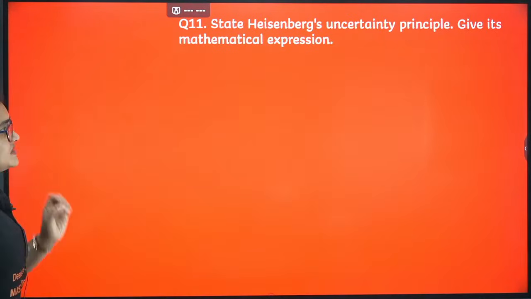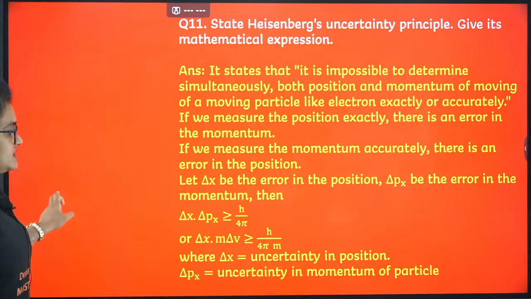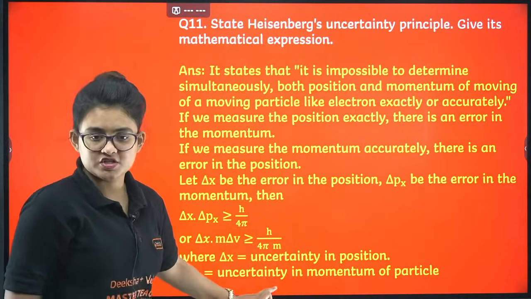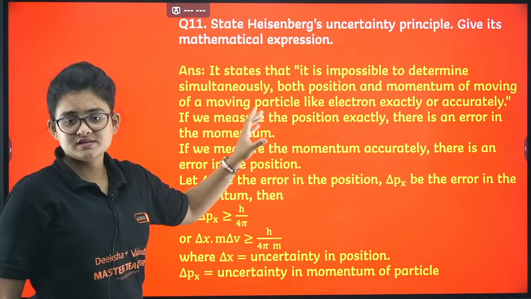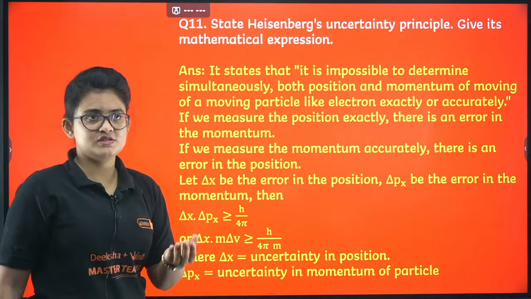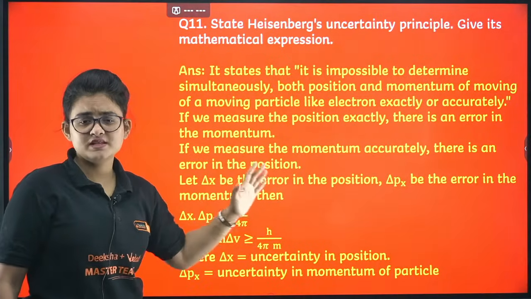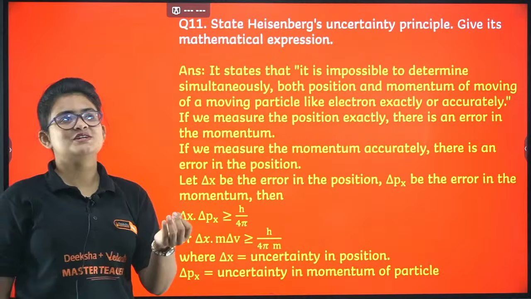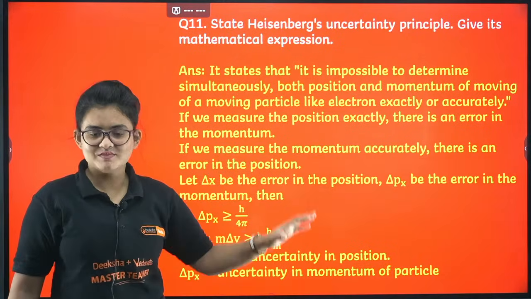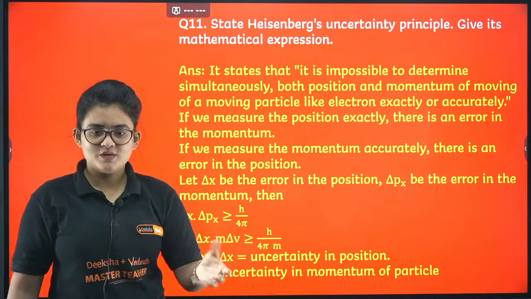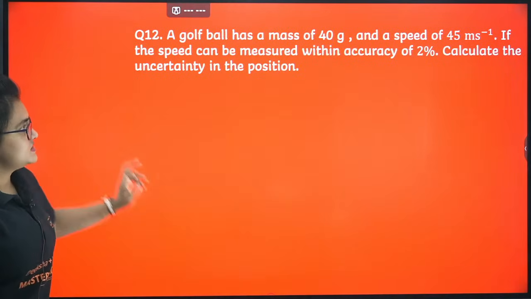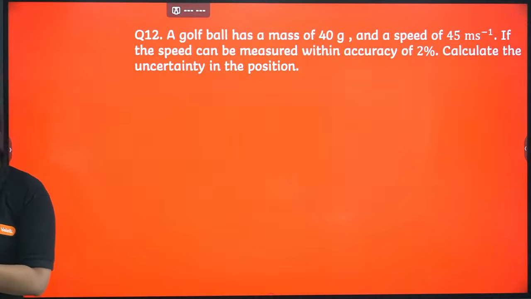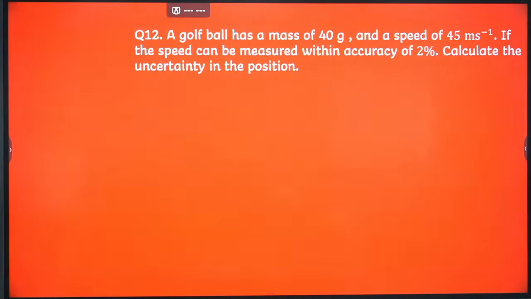Now Heisenberg's uncertainty principle, very important: the postulate and the formula along with the abbreviations. Just remember the postulate. These are fixed questions, the most common questions, and they directly ask them. So please remember the postulates along with the mathematical form. One problem will come that is related to Heisenberg's uncertainty principle. Let's proceed with that.